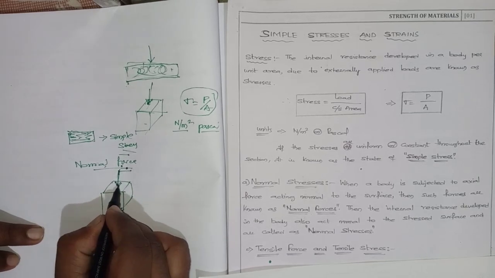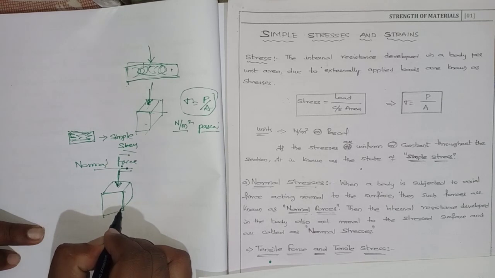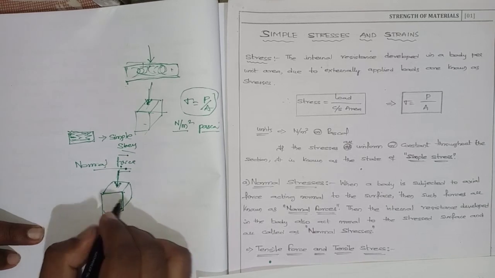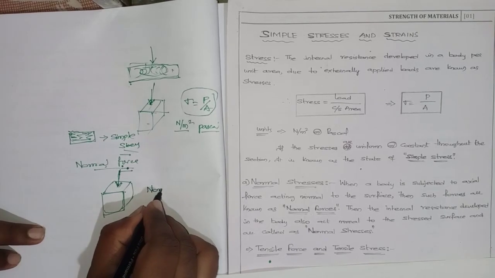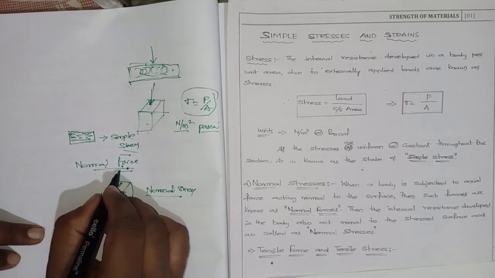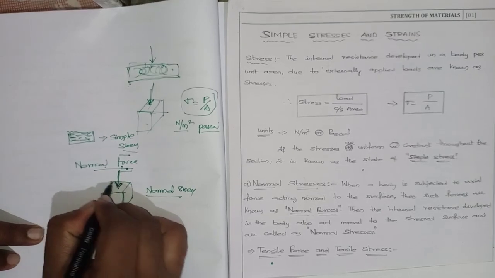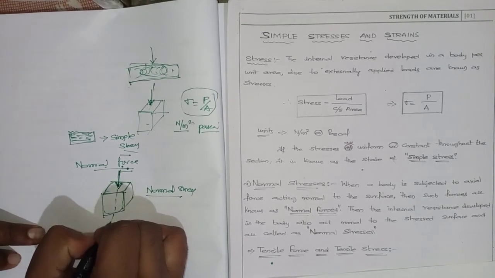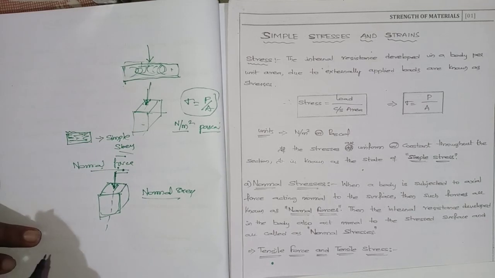Because of this normal force, the internal stress developed in the body is called a normal stress. Normal force means a load acting perpendicular to the surface of the member, passing through the axis. This is also called the axial load.